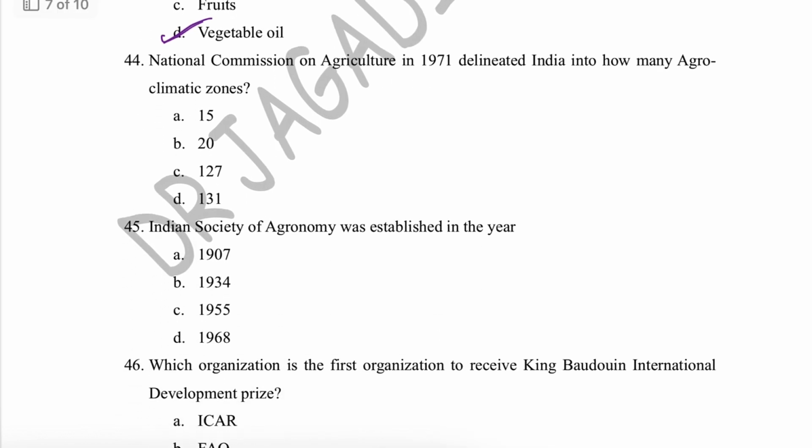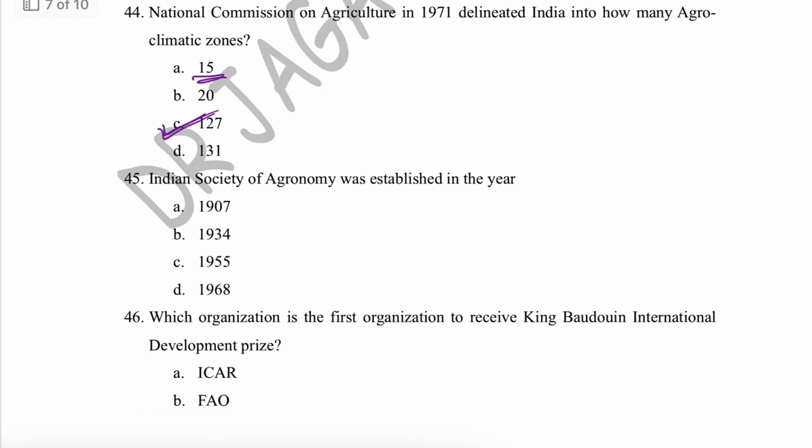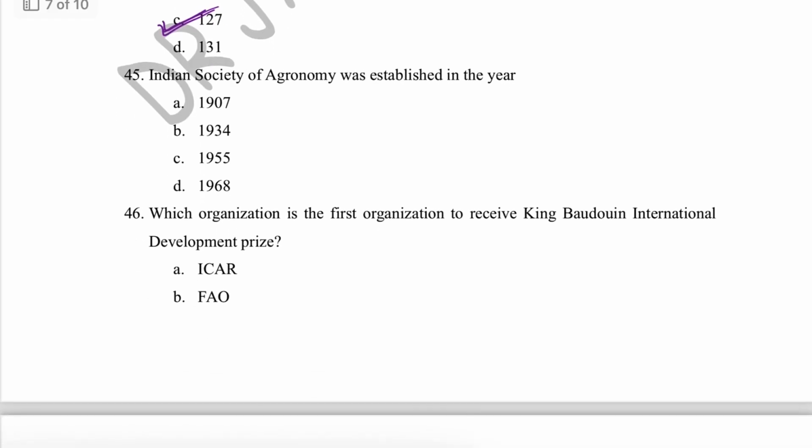Next one is, National Commission on Agriculture in 1971 delineated India into how many agroclimatic zones? That is 127. So Planning Commission basically delineated India into 15 agroclimatic zones, but National Commission on Agriculture delineated India into 127 agroclimatic zones.